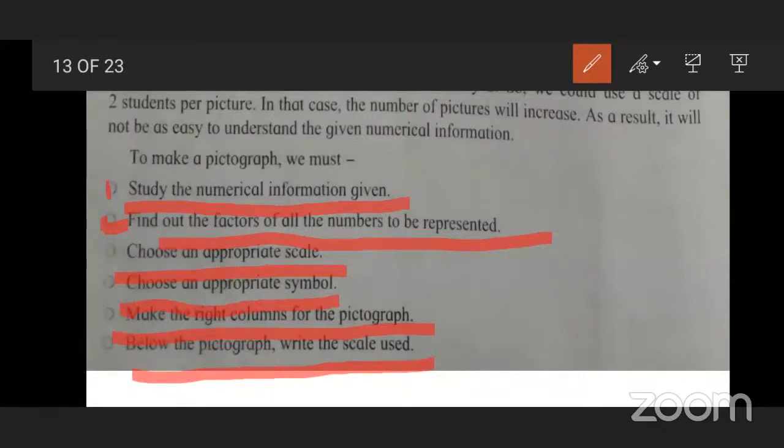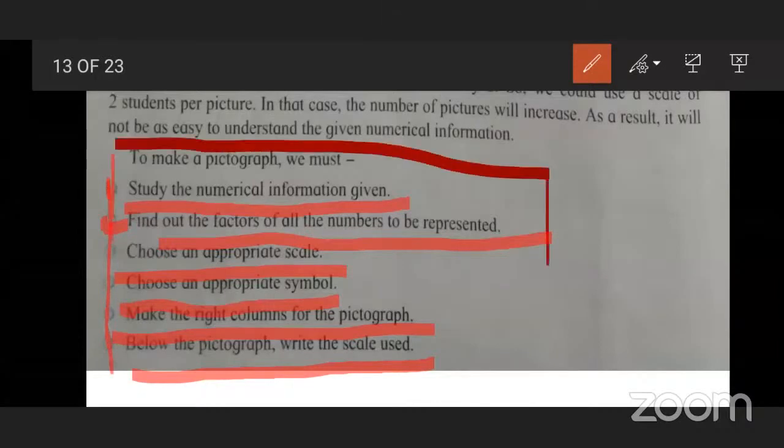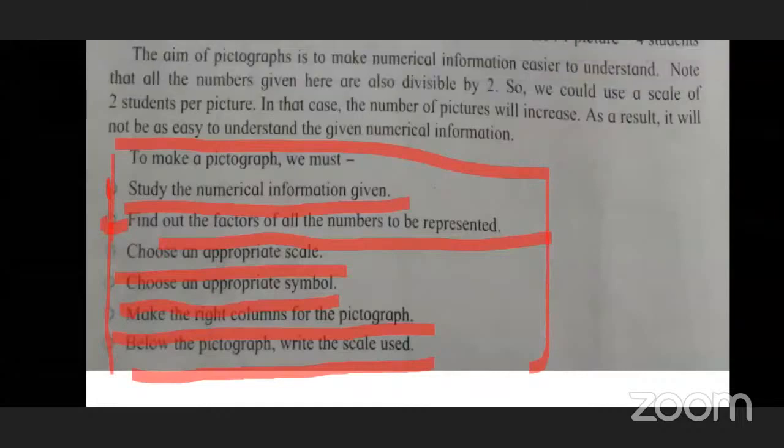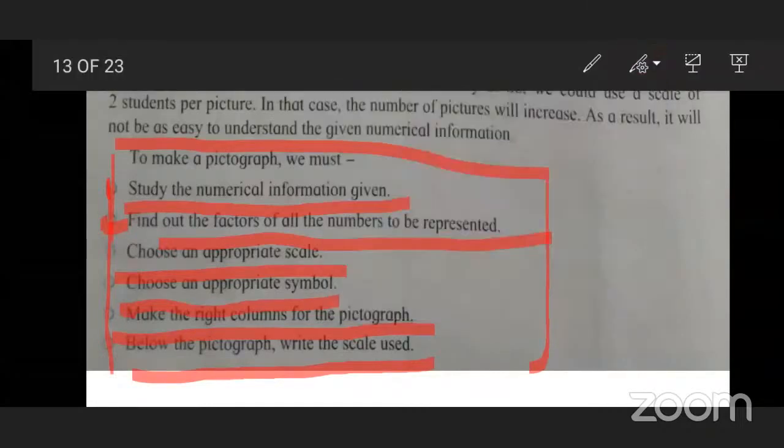These are some important topics related to pictographs that we must keep in mind. This covers all the points we did in the previous example. So let us see the next slide.